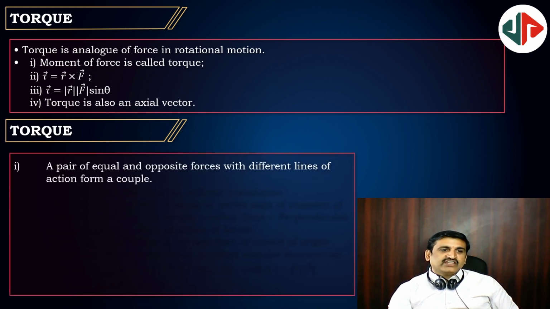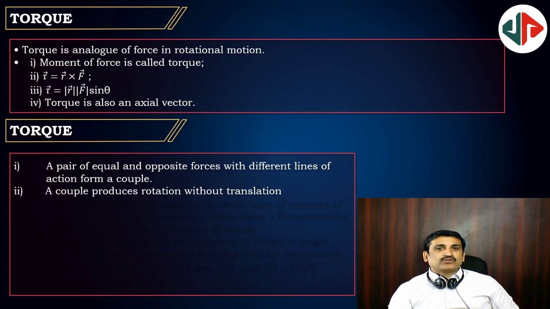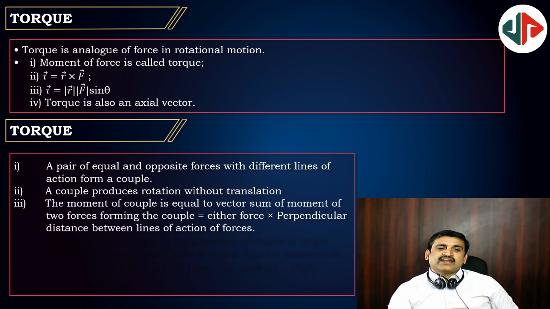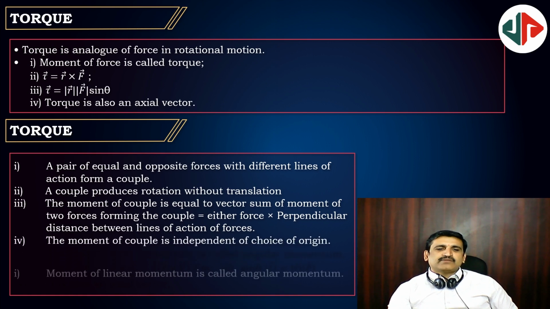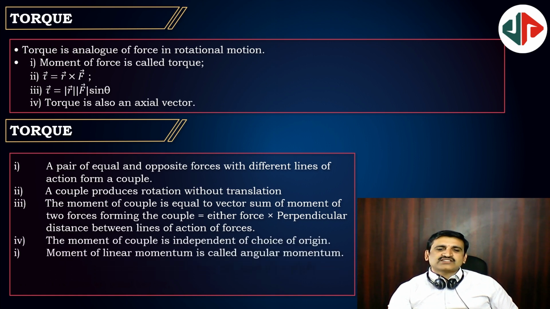Some more points about torque. A pair of equal and opposite forces with different lines of action form a couple. Couple is a subcase of a torque actually. Whenever two such forces are there, we call it a couple. Couple produces rotation without translation, and moment of couple is equal to either of the forces into the perpendicular distance between the two forces. Next, the moment of couple is independent of choice of origin.